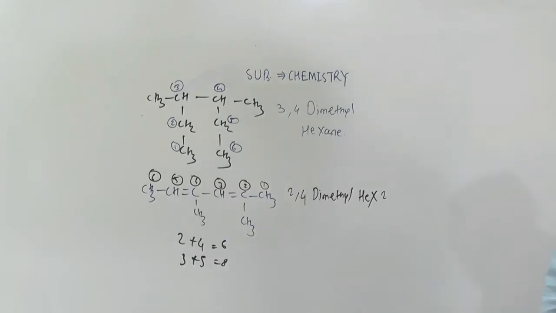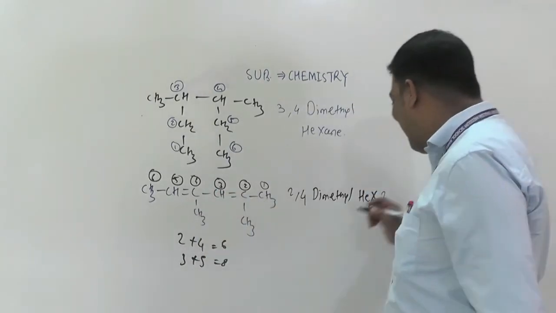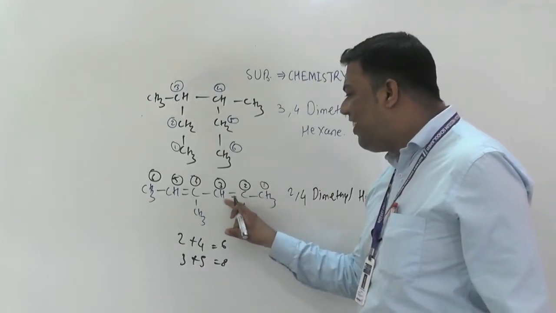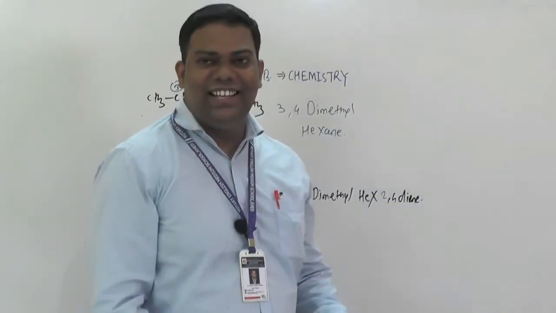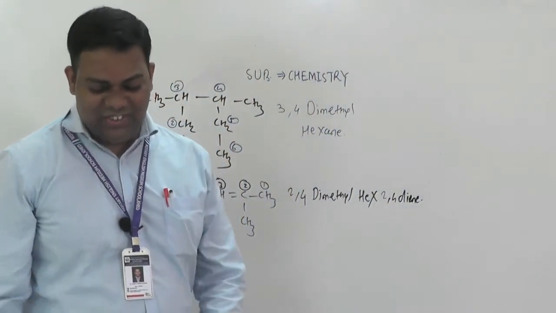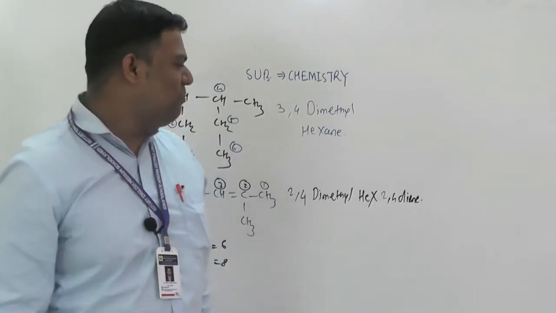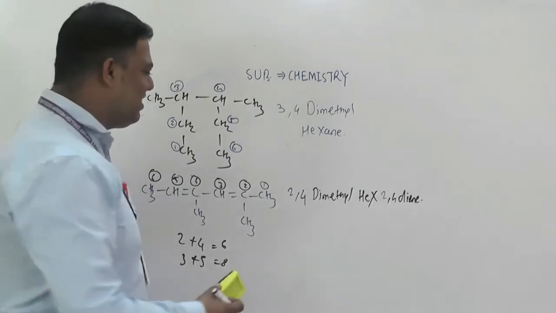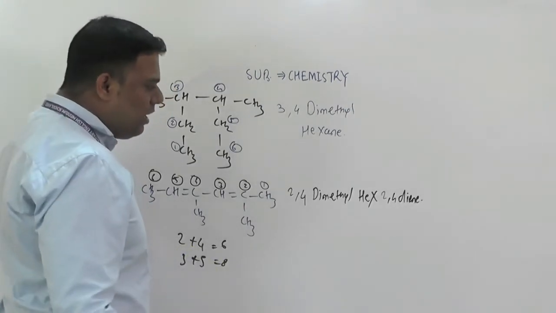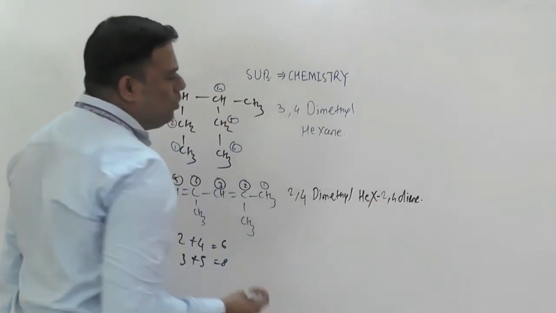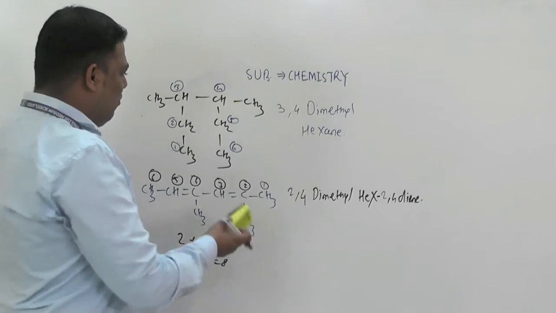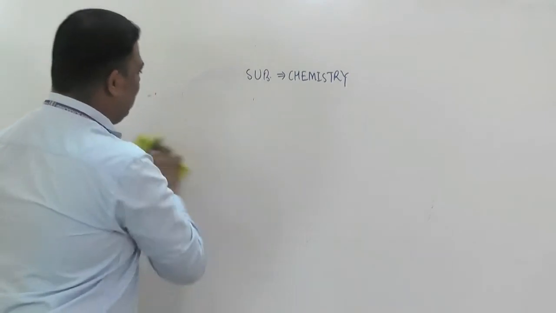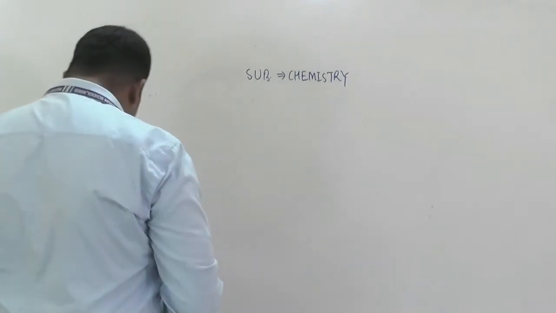2 comma 4. Yes. Diene. Diene, because of 2 double bonds. Understood? So like that, very easy examples for your organic nomenclature. Here you have to pay attention a little bit, then you will get easy marks. Okay, so we will move towards our next example.